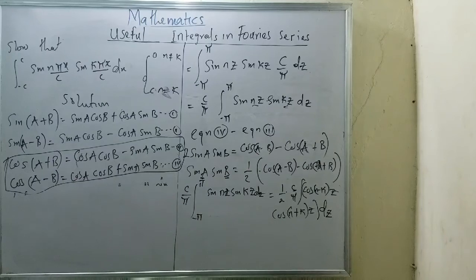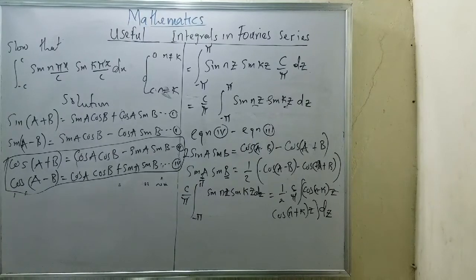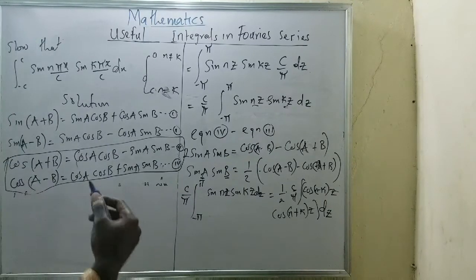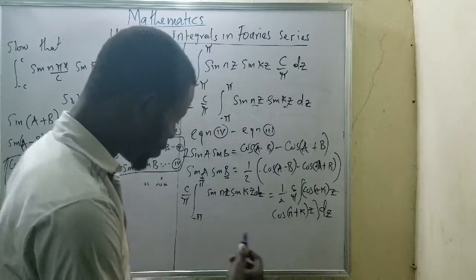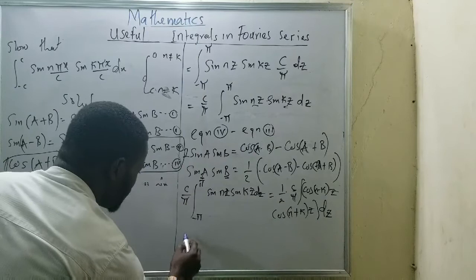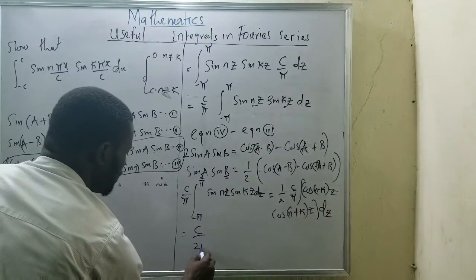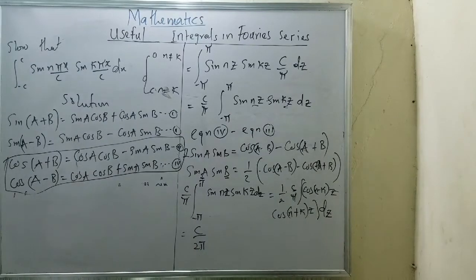Now I can integrate. If you want to know more about integration, go and watch our previous video on integration, so I don't need to stress myself. I'll be having c all over 2 pi.